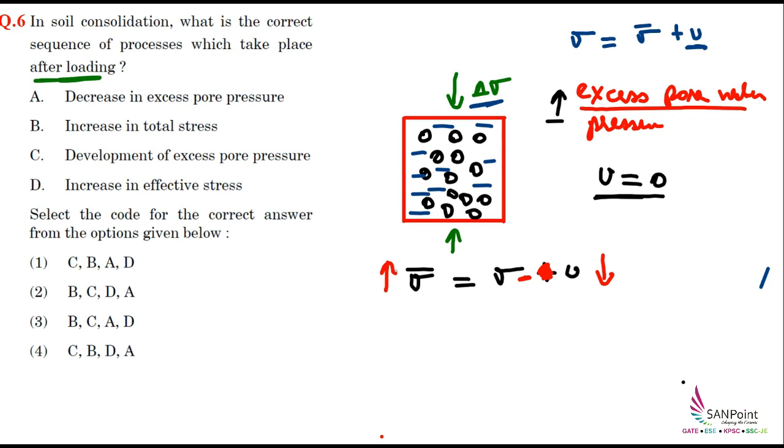So now they have asked what will be the sequence of the processes. So initially what is happening? We have increased the value of delta sigma. We have provided the loading. So initially the increase in the total stress will be observed. So this will be my first process.